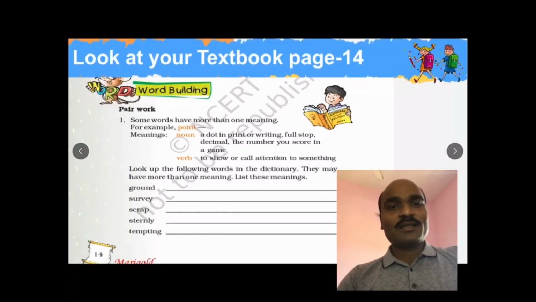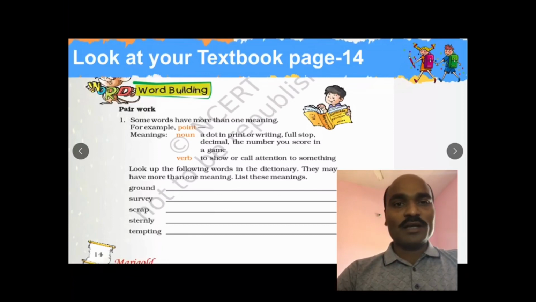There are many words in this chapter like ground, survey, scrap, strangely, tempting. These words have more than one meaning and more than one use also. So you have to look up the dictionary and find out the different uses and the different meanings of these words. Before doing these activities, let us learn something about noun and verb.